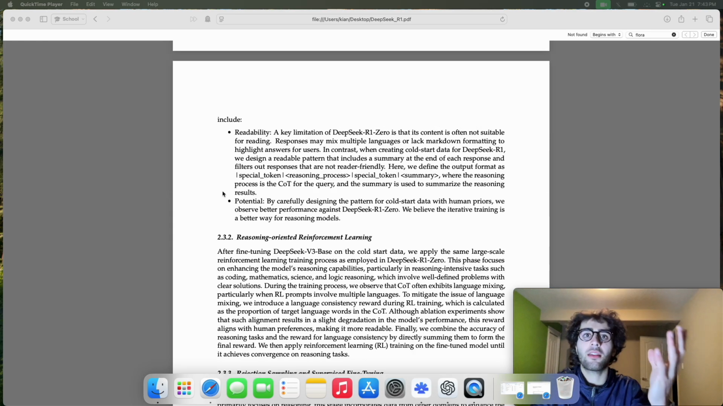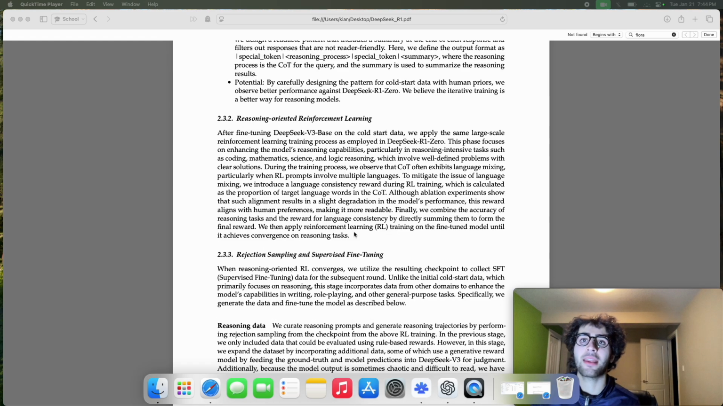So I mentioned that the cold start data helps. Why exactly? First of all, the readability. I'm not going to stress on that too much more, but it also helps with imbuing human priors. Okay, and like I said, the second stage is the reasoning-oriented RL, and this is done after we perform the fine-tuning. In this instance, we are doing almost the same RL training as was done on R1.0.